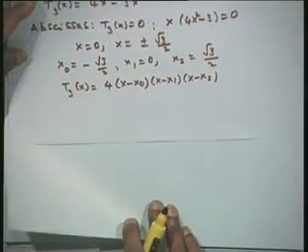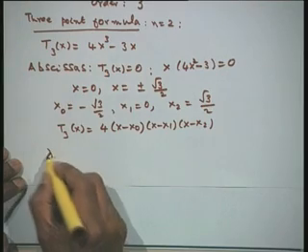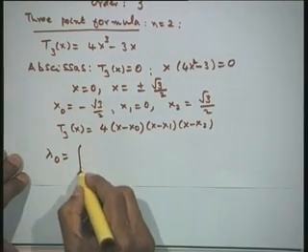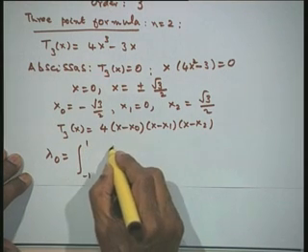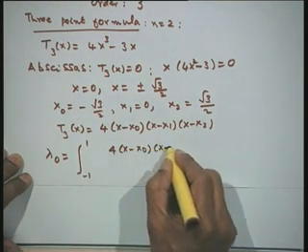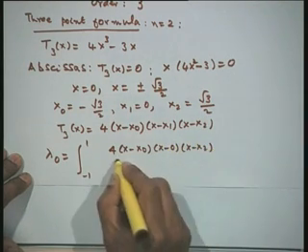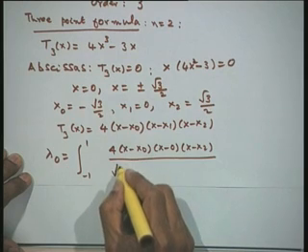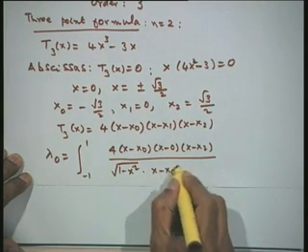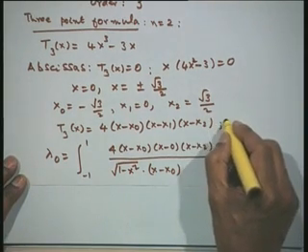Let me illustrate finding out one of the lambdas, the remaining I will give the values of them. Now let us write down lambda 0, that is the integral from minus 1 to 1 of T3, that is 4 into x minus x naught, x minus x 1, that is 0, let us retain it as 0, x minus x 2, under root of 1 minus x squared into x minus x naught, into, now I need the derivative of T3.